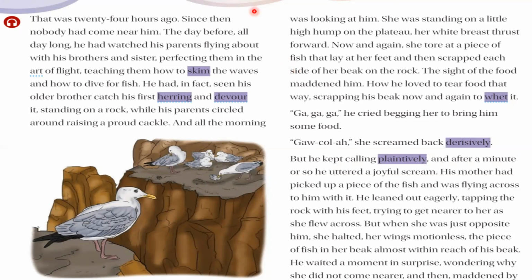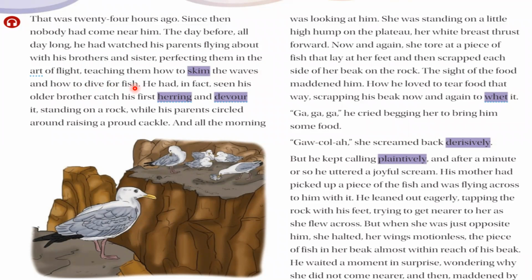Okay. The day before, all day long, he had watched his parents flying about with his brothers and sister, perfecting them in the art of flight, teaching them how to skim. Skim means to move in the air, over the waves, and how to dive for fish.